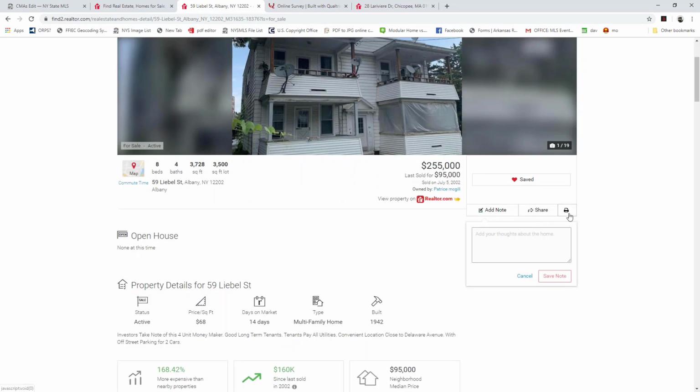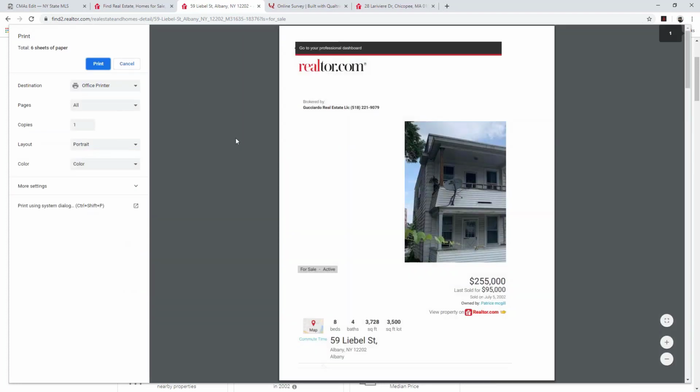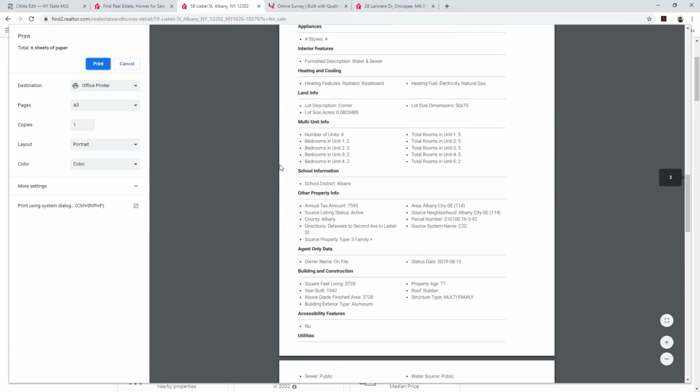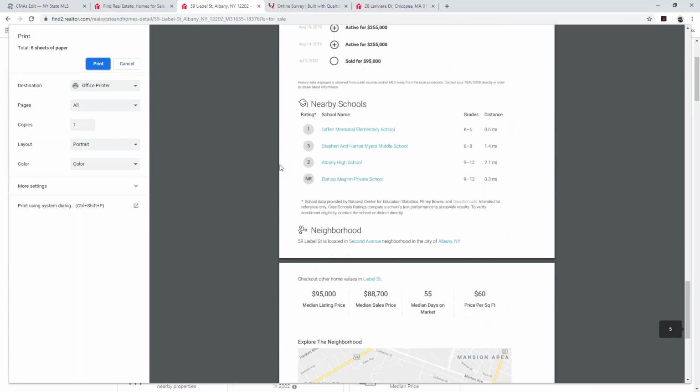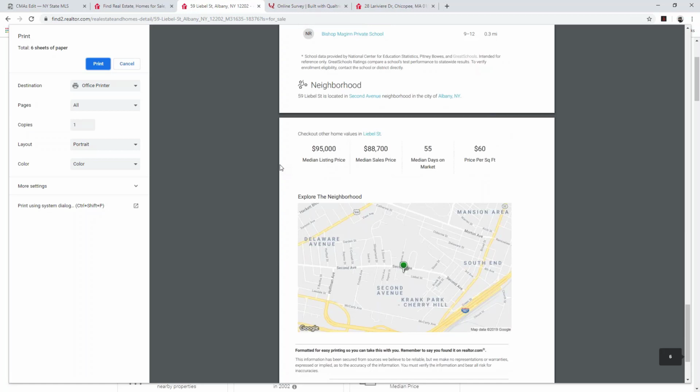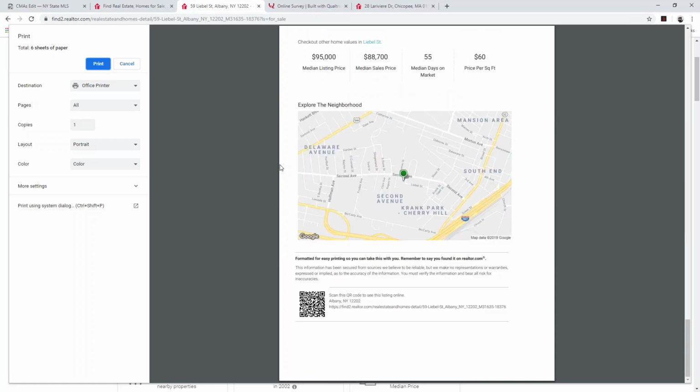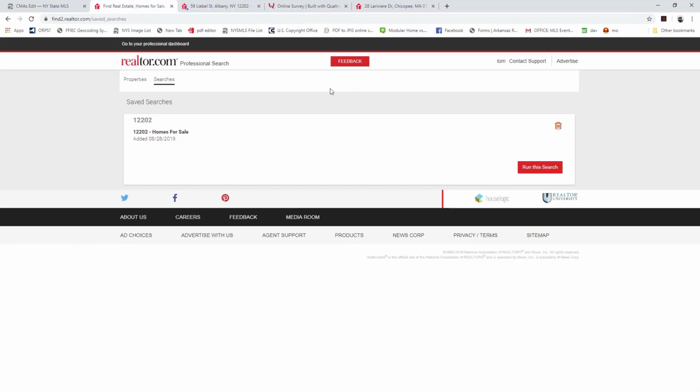In addition to the Add Note and Share buttons, there is a Print button as well, which will allow you to go ahead and print up this listing. But when you do this, it is going to print up everything, so it will be a long sheet. We are working with ProSearch again about bringing back reports. Back with Find, there were multiple different versions of reports that you could print out, whether it was a customer short, customer long, or an agent version. We want to make sure we bring that back. So make sure you also let the powers that be at Find know by clicking that feedback button and letting them know that you'd like to see reports brought back.